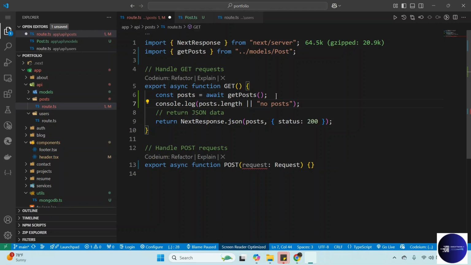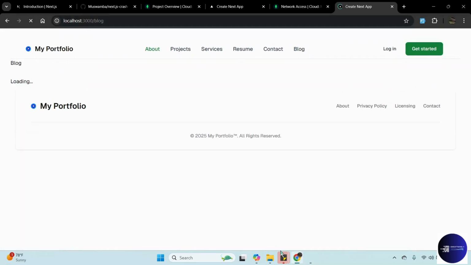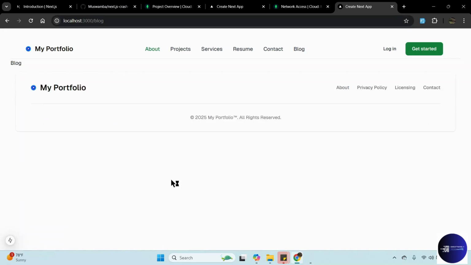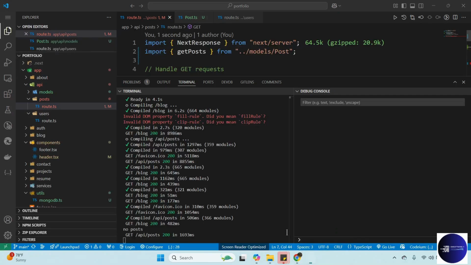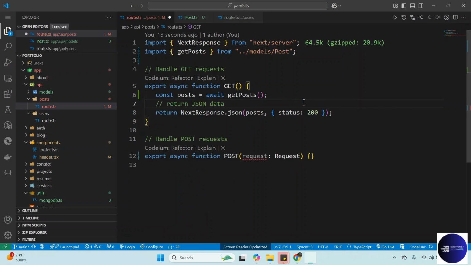So save that one. We just want to see if we have post length or don't, since we know we don't have any. Okay, so if we go back to here, you see no post, so we don't have post. So our connection was successfully made.